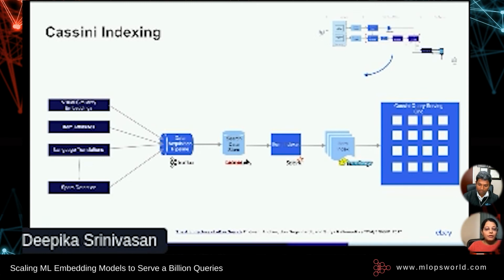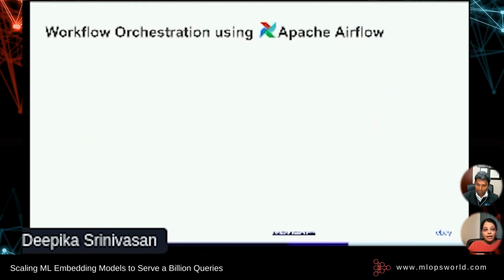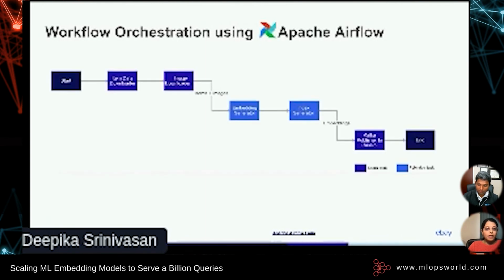Okay, so now that we have gone over the architecture, how do we automate this workflow? So we use Airflow for our orchestration. Now the workflow is a DAG, that's a directed acyclic graph, with a sequence of tasks, with each component representing a task. We like the flexibility that Airflow provides for orchestration. Some tasks use Spark versions 2 and 3, some are Python-based ML tasks, and some are just bash commands and so forth.